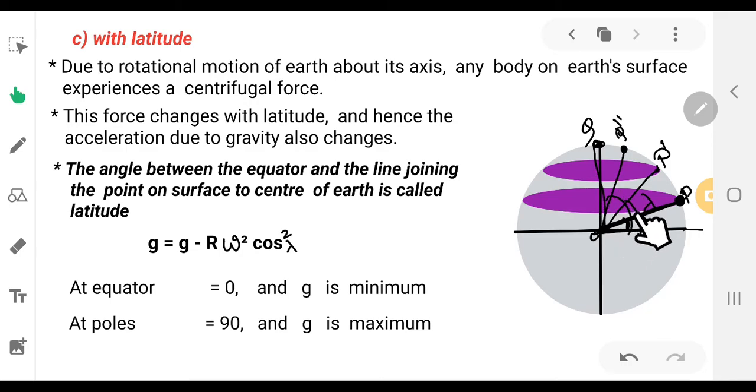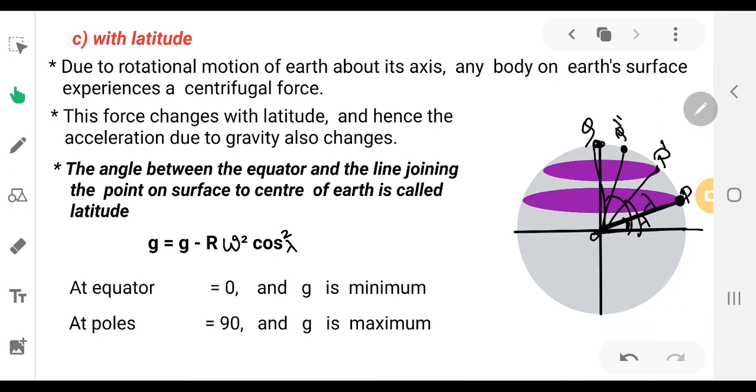So lambda value is maximum if the object is at the pole, and minimum if the object is along the equator. Lambda varies from 0 to 90 towards the north and 0 to 90 towards the south.